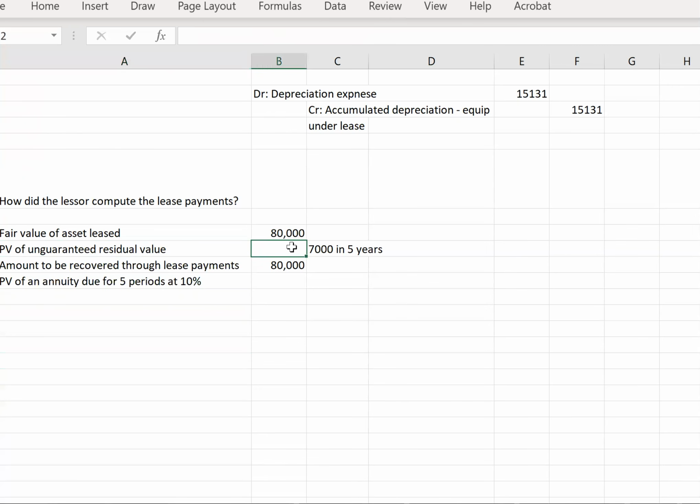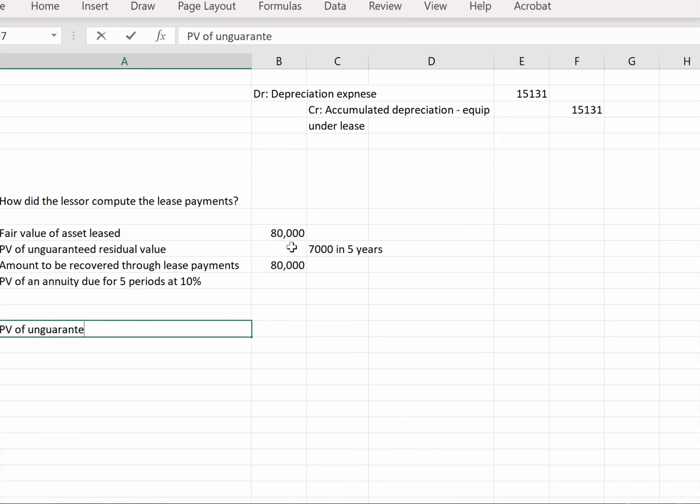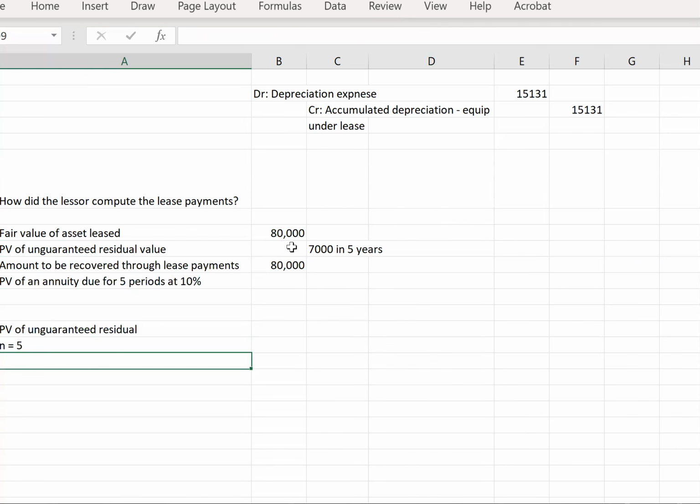Okay, so what's the present value of $7,000 in 5 years? So let's start with this, the present value of the unguaranteed residual.